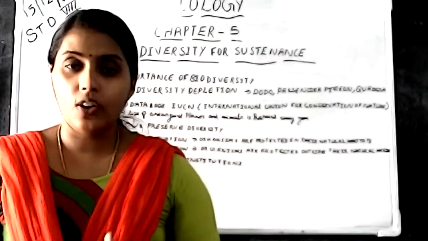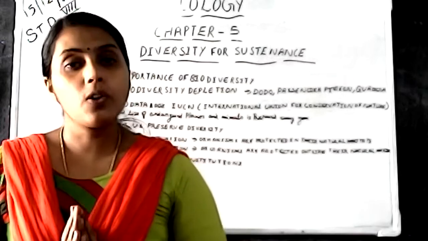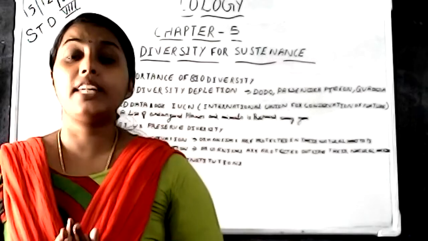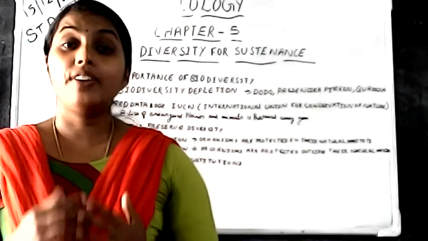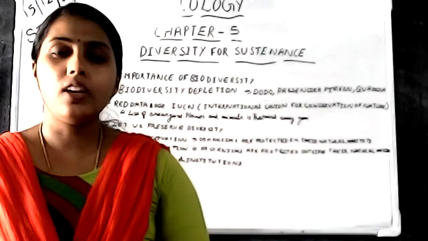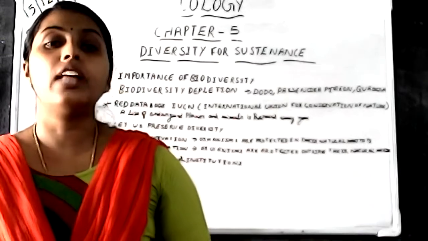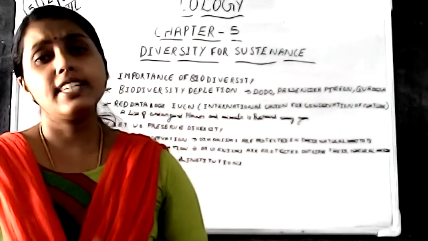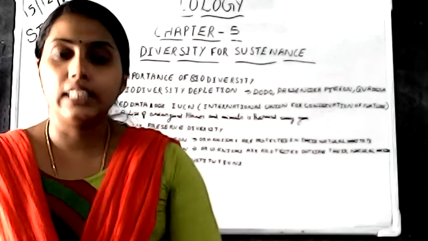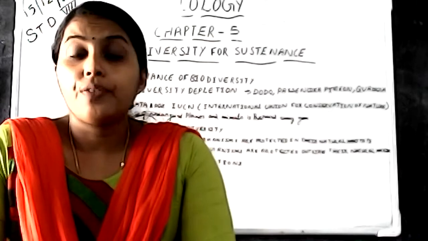When an organism gets extincted, it means that organism is no more on earth. Even a single organism will not be there on earth. When a certain organism gets extincted, what happens? Each and every organism on earth is depending on each other for food. So those organisms which are depending on that extincted organism will not get food. So it will result in the extinction of that organism also. So likewise, each and everyone is depending on each other for food. So when the biodiversity is depleting, it will destroy the life of so many organisms.